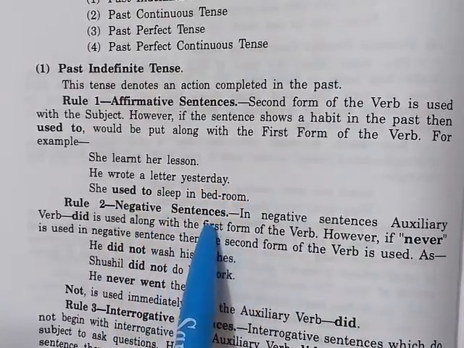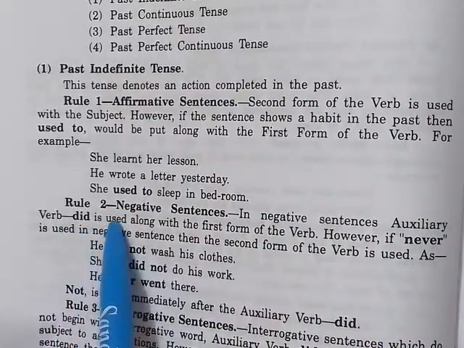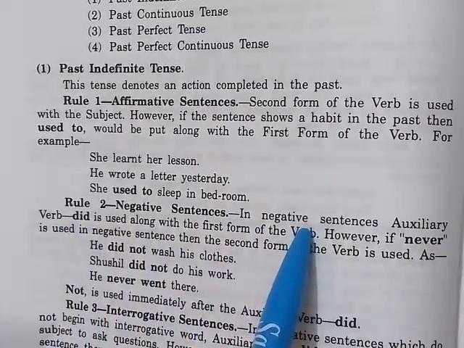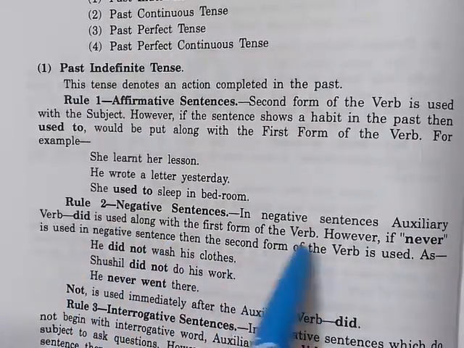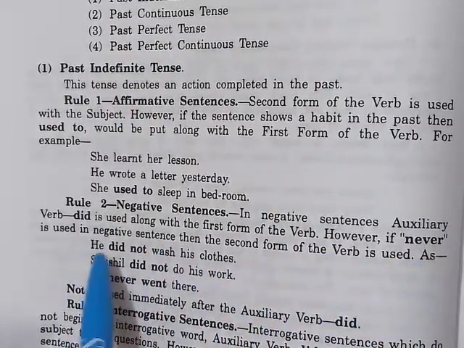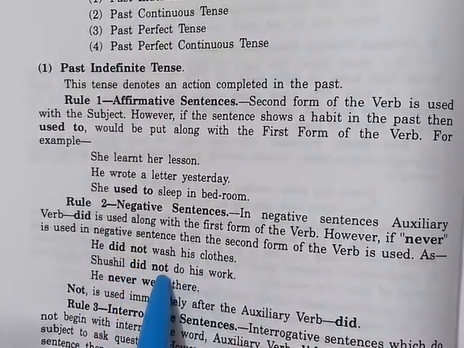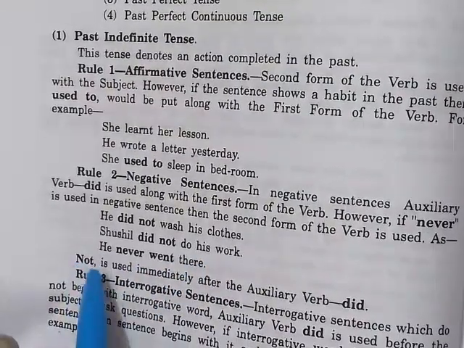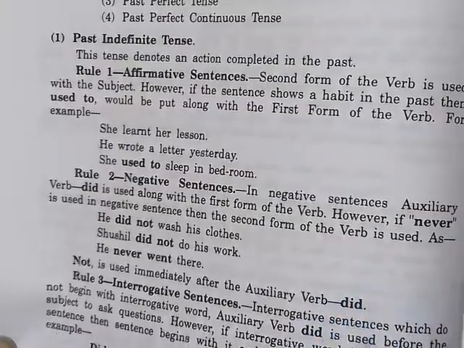Negative sentences. In negative sentences, the auxiliary verb did is used along with the first form of a verb. If never is used in a negative sentence, then the second form of the verb is used, as: he did not wash his clothes. Sushil did not do his work. He never went there. Not is used immediately after the auxiliary verb did.